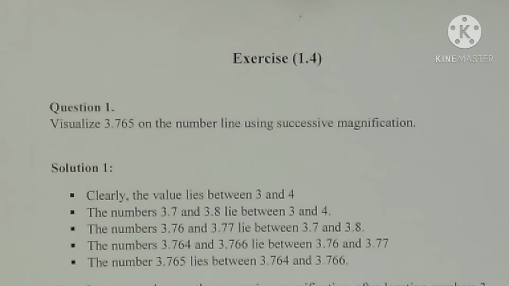Again, 3.764 and 3.766 lie between 3.76 and 3.77. Lastly, 3.765 lies between 3.764 and 3.766. So these are the steps for identification, how to go stepwise. Directly you can do the diagram. So let us see the diagram, how it is.